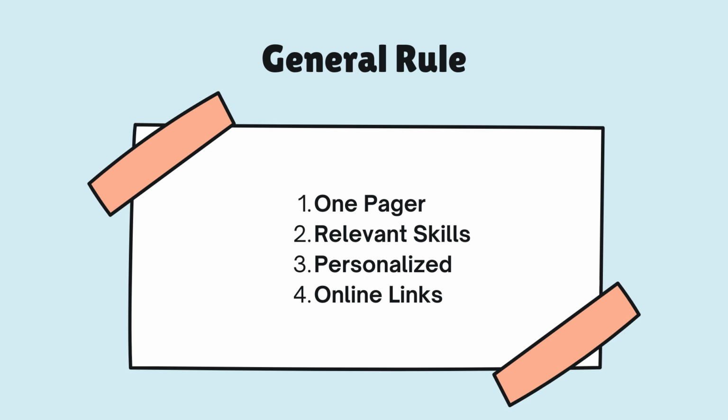Next, online links. As a data scientist, programmer, or developer, you should highlight your GitHub links, LinkedIn profile, Kaggle projects, and portfolios. In the upcoming lectures of the 0 to Hero in Data Science course, we'll be looking at how to build your GitHub, how to build your LinkedIn, and how to build your Kaggle profile.